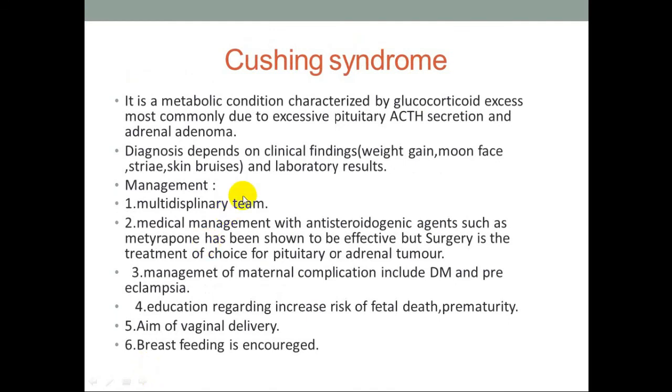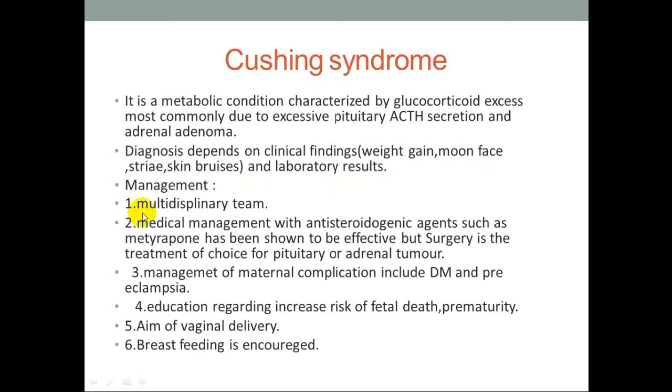Cushing syndrome. It is a metabolic condition characterized by glucocorticoid excess, most commonly due to excessive pituitary ACTH secretion and adrenal adenoma. Diagnosis depends on clinical findings: weight gain, moon face, striae, skin bruises, and laboratory results.